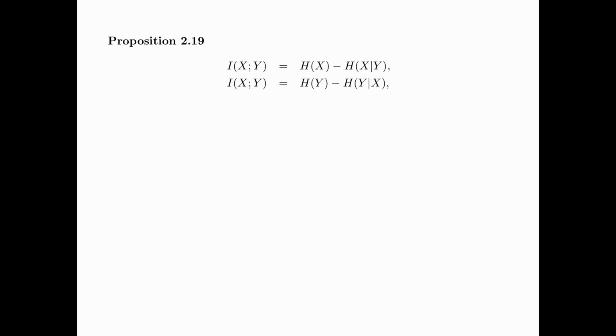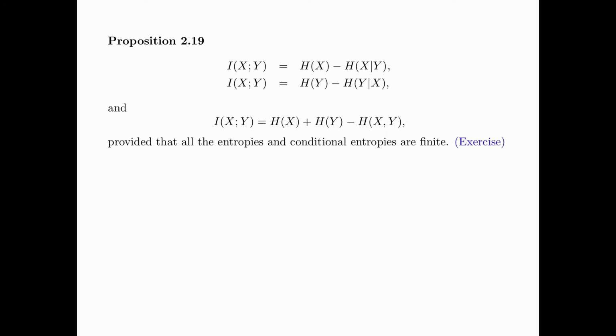Second, I(X;Y) is equal to H(Y) minus H(Y|X). This formula is obtained from the previous one by exchanging the roles of X and Y. And then I(X;Y) is equal to H(X) plus H(Y) minus H(X,Y), provided that all the entropies and conditional entropies are finite. This is to avoid the situation where we have infinity minus infinity, and the proof of proposition 2.19 is left as an exercise.